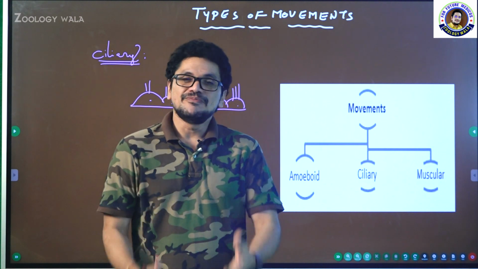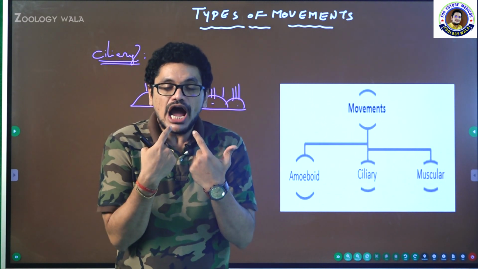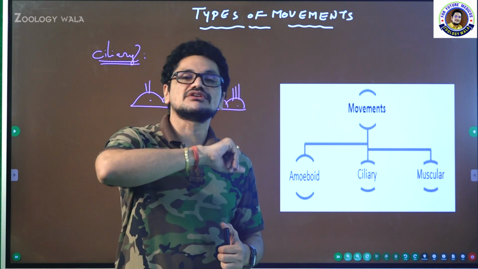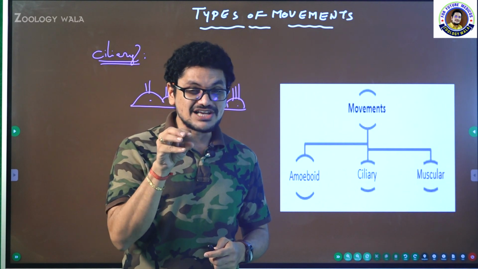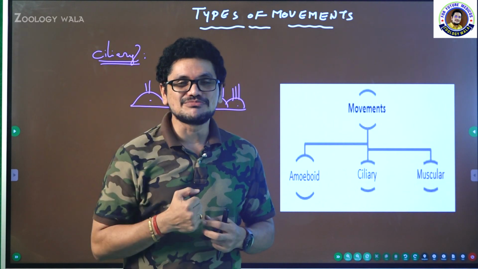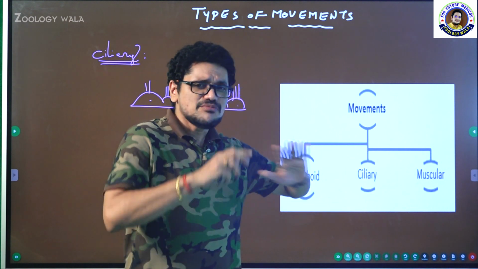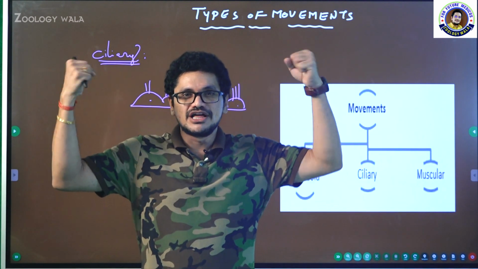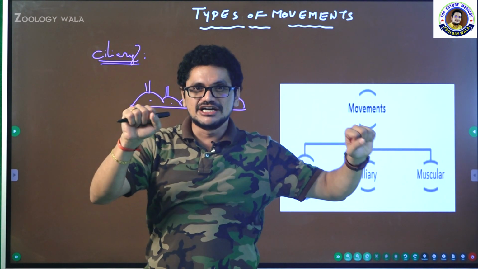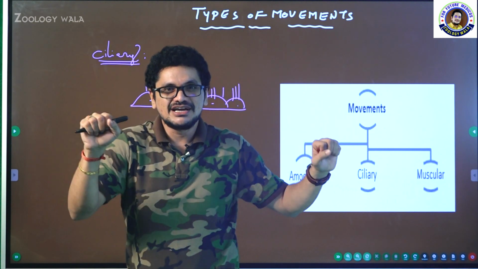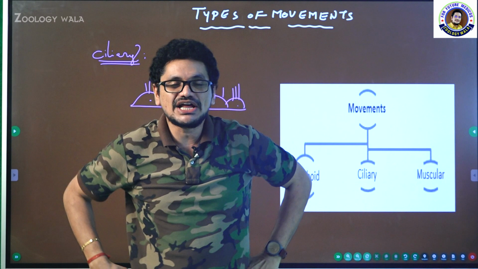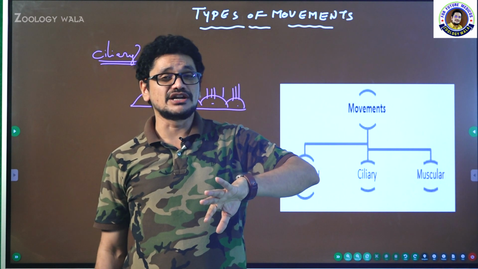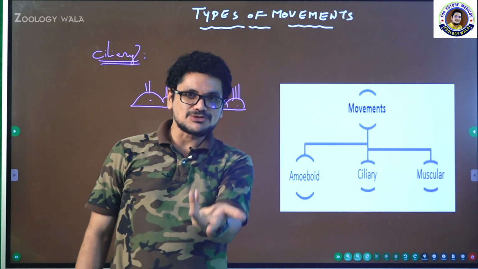Third one is muscular movement. You are quite aware. See, now I am moving my tongue. Intrinsic muscles and extrinsic muscles, two sets of muscles, are present in the tongue. Anyhow, the tongue is also made with skeletal muscles. Three types of muscles are present that I will explain later. Any movement inside the body, if it is because of muscle, is called muscular movement. For example, the movement of the forelimbs and hind limbs, the twisting and all these rotations. See, this is rotation. I will tell the different types of movements in the next video, like adduction, abduction, circumduction, supination, pronation. I will explain all these movements.